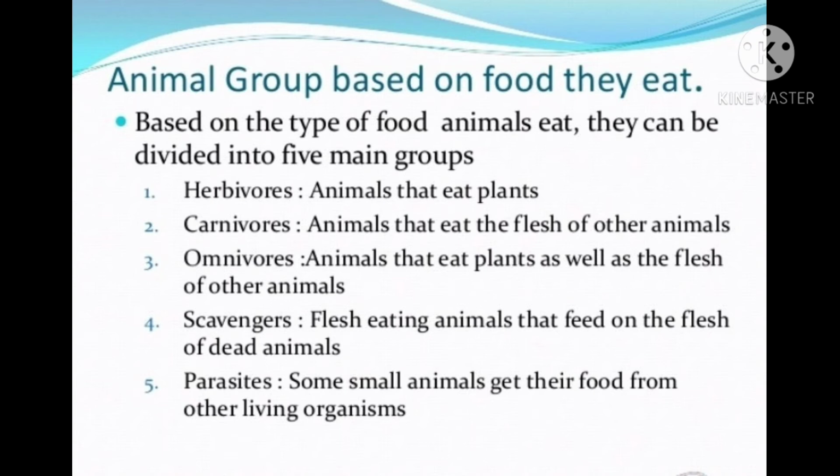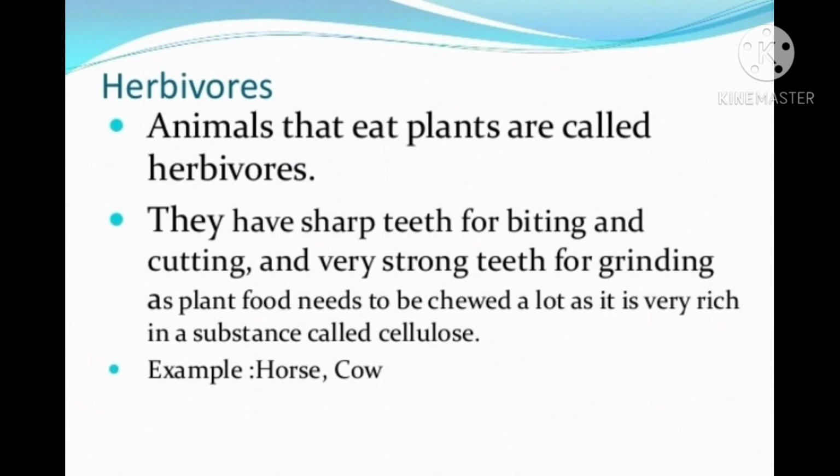But in your science textbook you have only two groups, that is herbivores and carnivores. So let us learn them in detail. Herbivores: deer, giraffe, zebra, cow, horse. These are the examples of herbivores. They have sharp teeth for biting and cutting and very strong teeth for grinding, as plant food needs to be chewed a lot as it is very rich in a substance that is called cellulose.